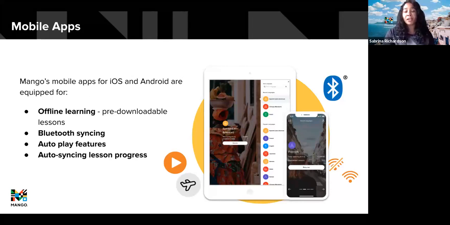It's also great for patrons who might not have internet at home. So they could come to the library, download their lessons, and continue their language learning wherever they are. There's also Bluetooth syncing as well as a hands-free autoplay feature. So we will talk about that a little bit more too.